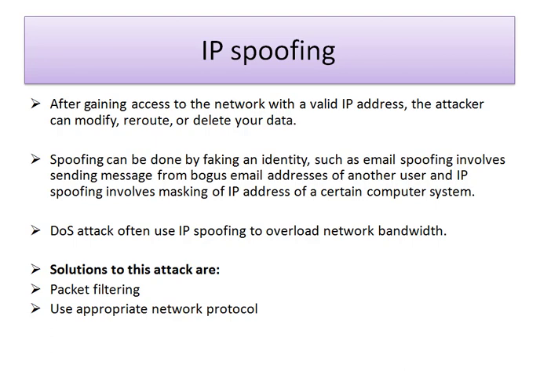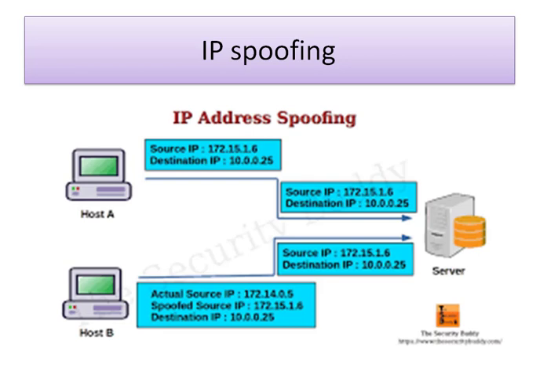So now I will show you one diagram in which it is shown how IP spoofing is done. So here there is one user host A and there is one user host B. Now user A, host A has his own source address and destination address, that is of the server, and host B also has its actual source IP address and the destination address.